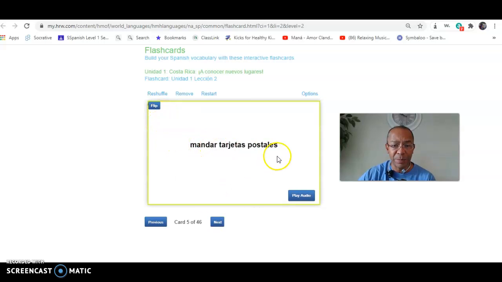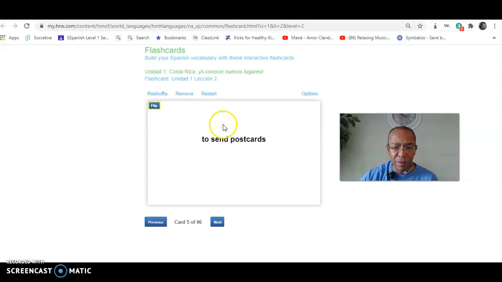Mandar tarjetas postales. Mandar is the verb to send. Tarjetas, remember that word tarjeta? Tarjeta de embarque. It has to do with a card. Mandar tarjetas postales. Look at the word itself. If you get rid of the ES at the end, what does it say? Postales. Right, you're correct. If your instinct tells you that has to do with postcards, it's because it is. To send a postcard.